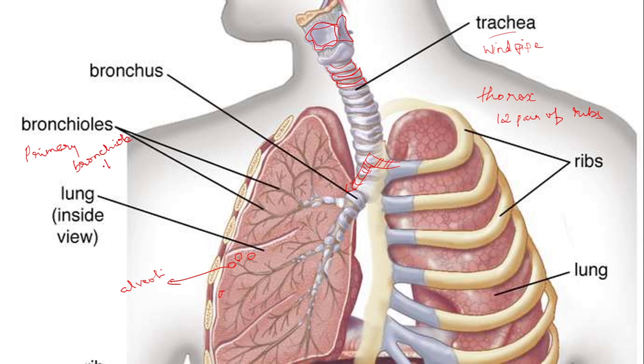And this primary bronchiole further branches into secondary bronchiole. The secondary bronchiole will further branch out into terminal bronchiole, which ends up with balloon-like structures called alveoli. These are air-filled balloon-like sacs. So these alveoli are the sites for gaseous exchange. Now let us learn in detail about this alveoli.